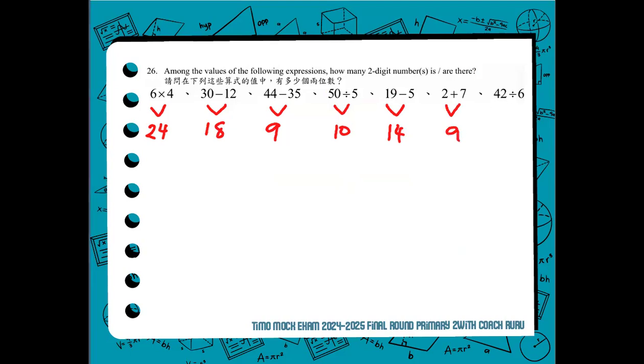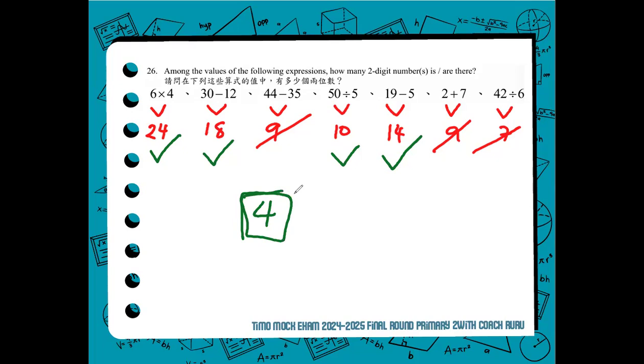42 divided by 6 is 7. So 24, 18, 9, 10, 14, 9, 7 are our values in the expression. But we are only asked of how many two-digit numbers is or are there. So we scratch 9, 9, and 7, and we're left with 24, 18, 10, and 14. And there are 4 of them that are two-digit numbers. 4 values that are 2 digits.